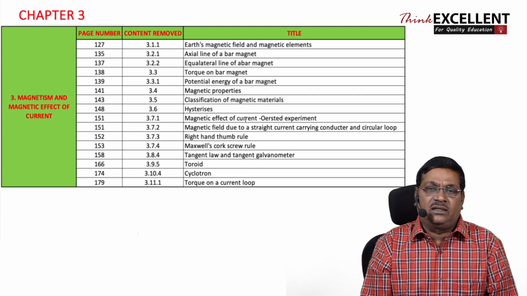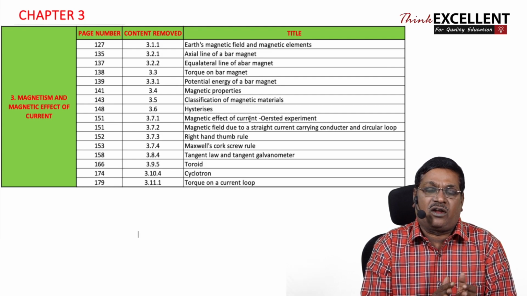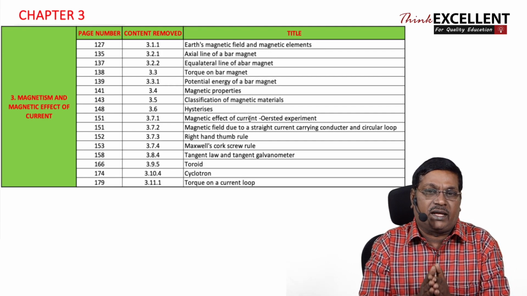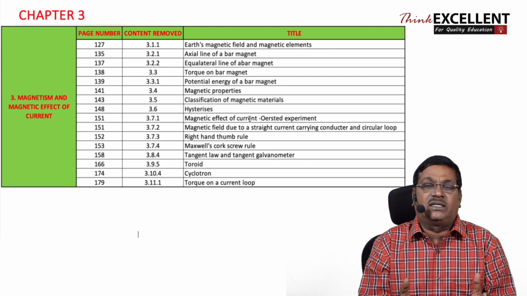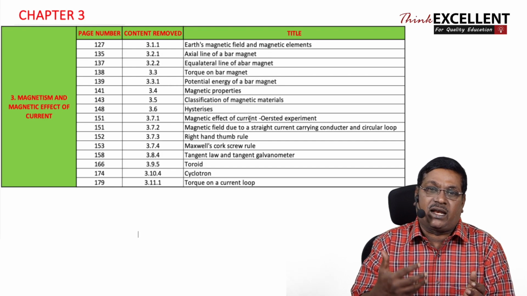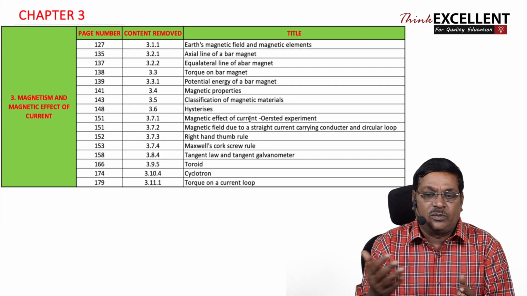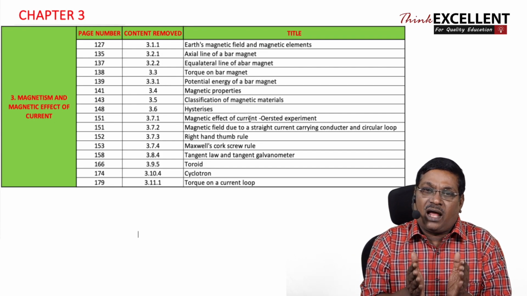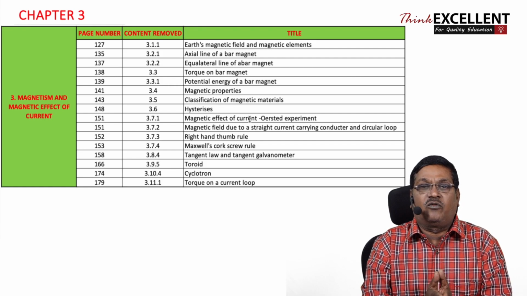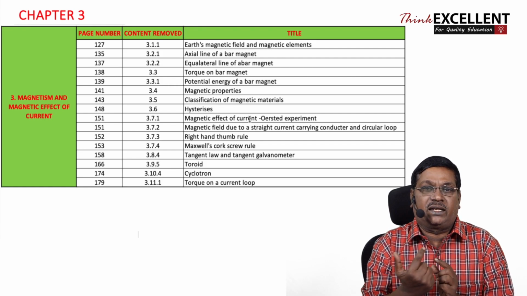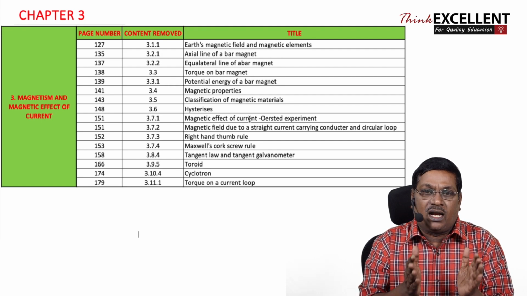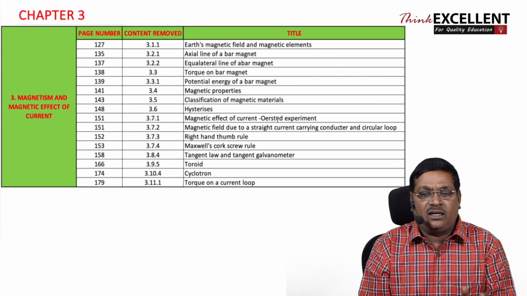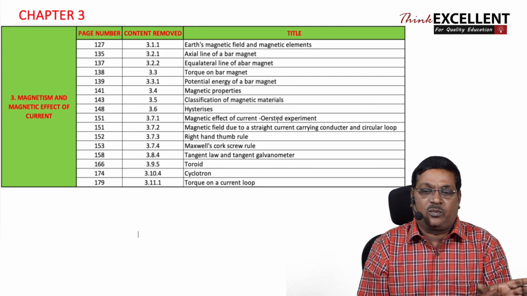So it's the basic idea of magnetic effect of current through experiment, Oersted experiment. It is through Oersted experiment alone we realized there is magnetic field around a current carrying conductor, and that part is removed. Though they are not going to ask question here in the removed portion, you must have that idea. Whenever current flows in a wire, there will be magnetic field surrounding the conductor, and this fact was established through Oersted experiment. Kindly understand it, but you need not prepare for examination point of view.